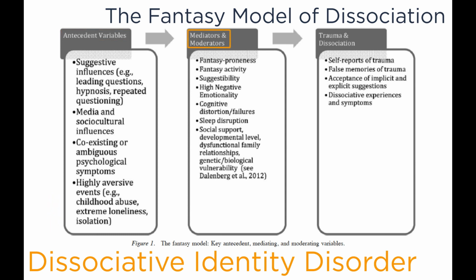And the mediators and moderators could include fantasy proneness, fantasy activity, suggestibility, high negative emotionality, cognitive distortion or failures, sleep disruption, social support, developmental level, dysfunctional family relationships, and genetic or biological vulnerability. In terms of trauma and dissociation, the end result would be self-reports of trauma, in some cases false memories of trauma, the acceptance of implicit and explicit suggestions, and dissociative experiences and symptoms.